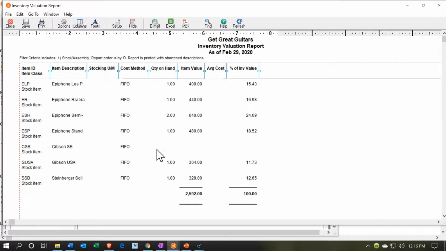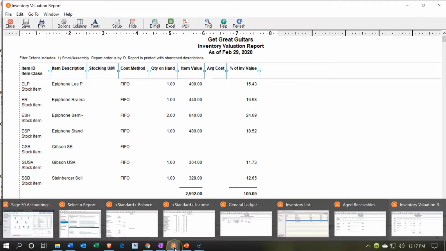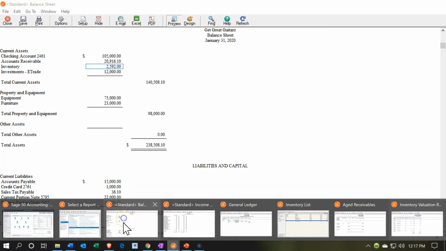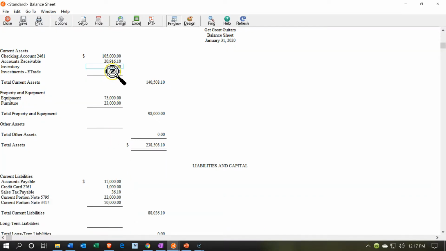We don't have any more of the Gibson SB, or we just purchased the Gibson SB, and I think we sold this one. So in any case, this ties out now to the 2,592. If we then go on over to our balance sheet, we've got the 2,592. So we have the supporting documentation for those items.